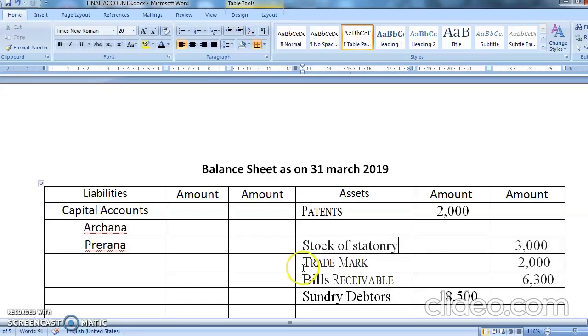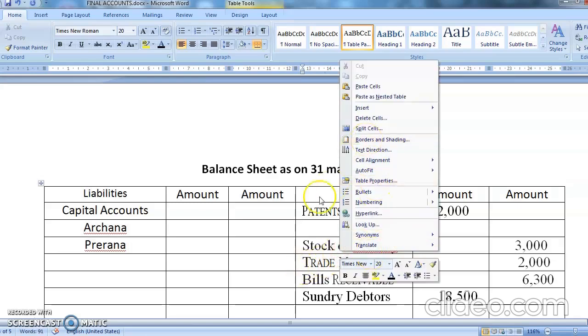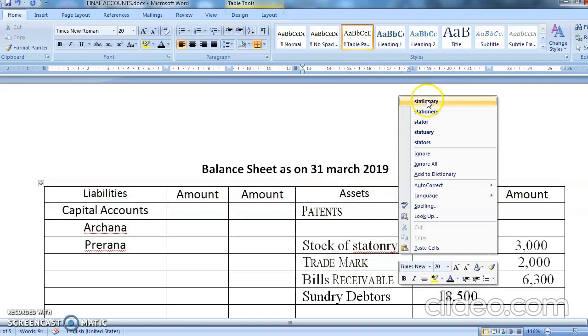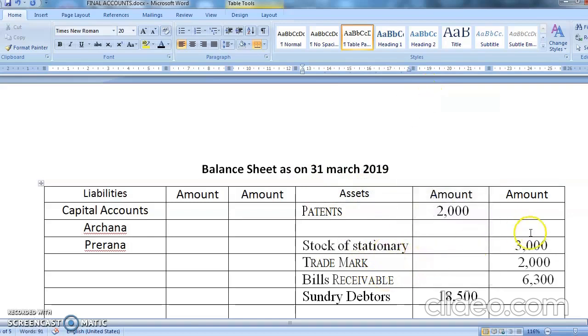I think this is taking more time, so next time I will not do this. So the stock of stationery is 3000, no adjustment. Trademarks and all that, bill receivable you have an adjustment, data also you have an adjustment.